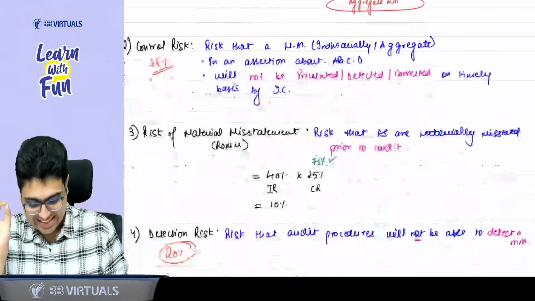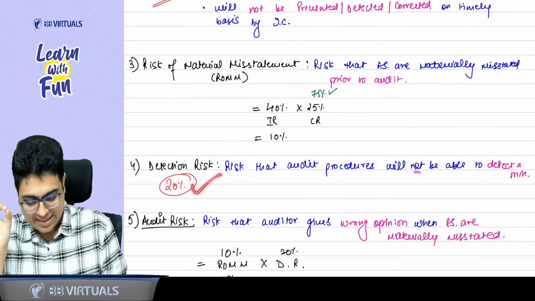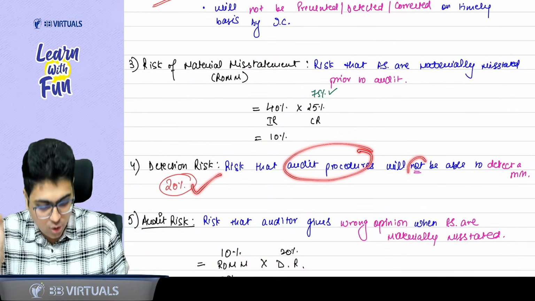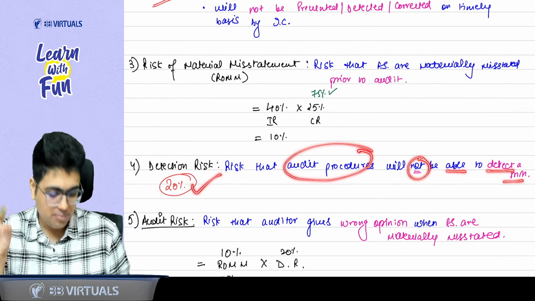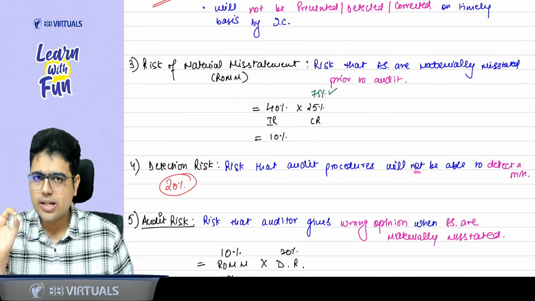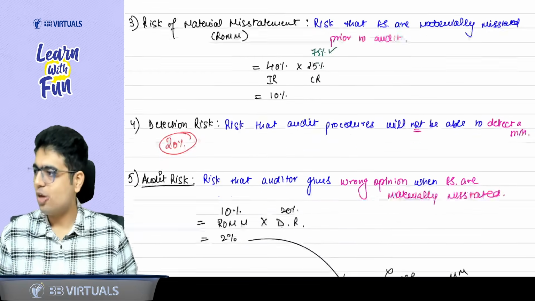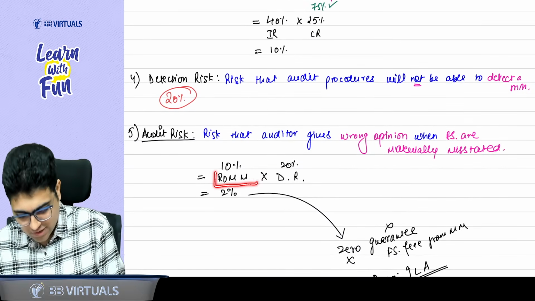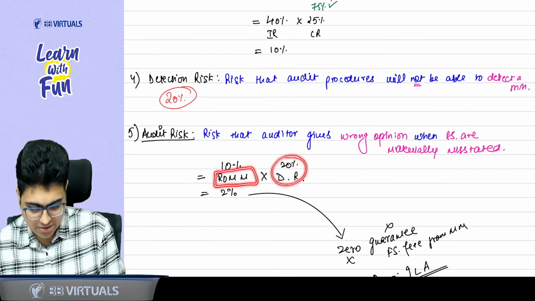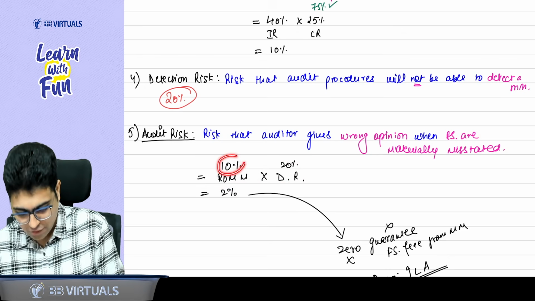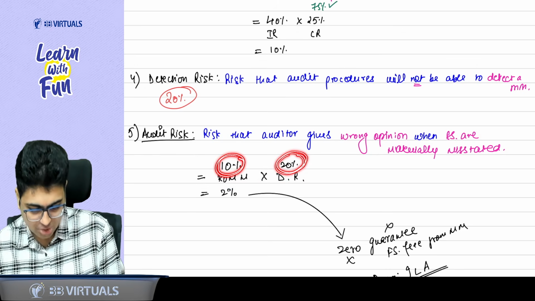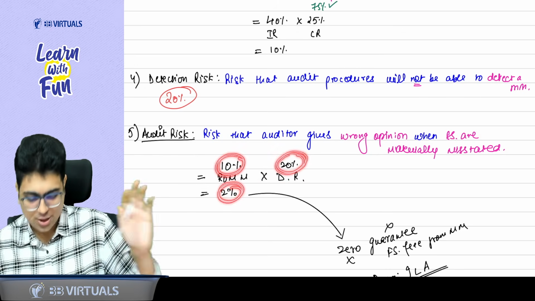So detection risk is a 20% risk that audit procedures will not be able to detect a material misstatement. Got it? Got it, sir. Lastly, we calculate the audit risk. Sir, what is the audit risk? Out of the risk of material misstatement, how much will not be detected? So out of 10%, 20% will not be detected. So the audit risk is 2%.